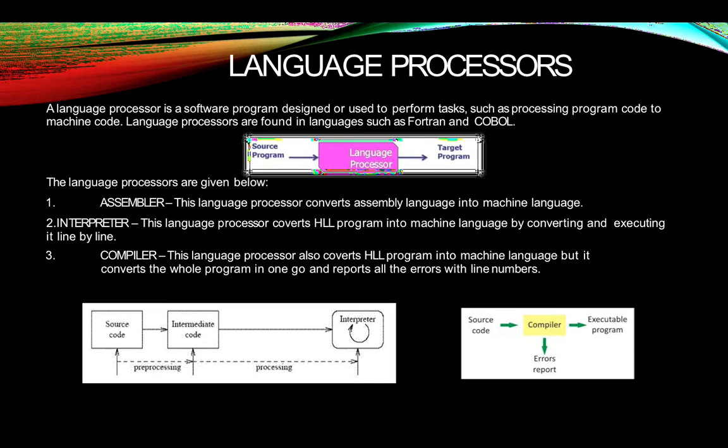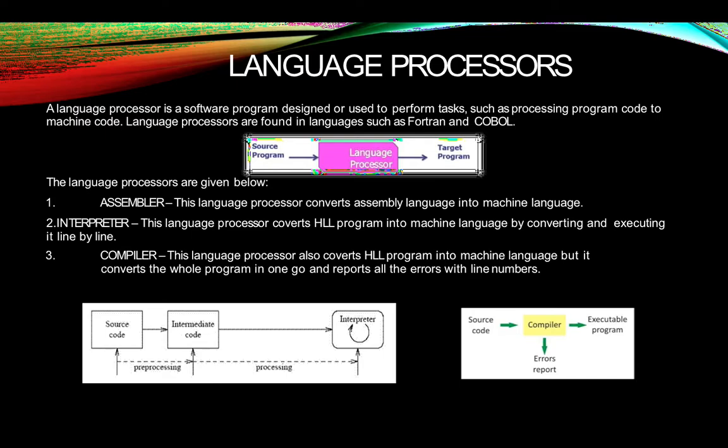So, if our computer understands only machine language, then how can we do programming in different kinds of languages? Because in between, the language processor helps us to convert any type of language into machine language. Now, when I'm talking about language, I don't mean English, Punjabi, or Hindi. No, I'm talking about programming languages.